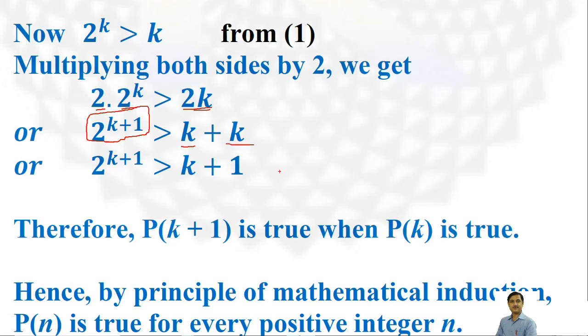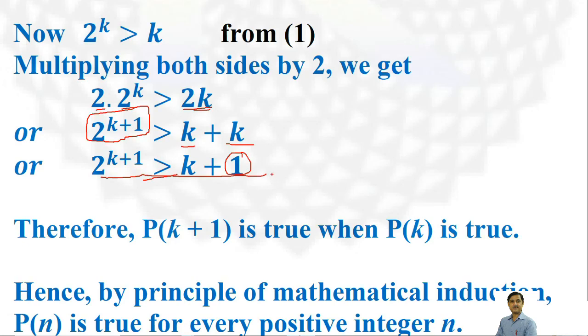Since k is any integer and must be at least 1, if we write 1 in place of k, then the inequality does not suffer. That is, 2 raised to the power k plus 1 is greater than k plus 1.